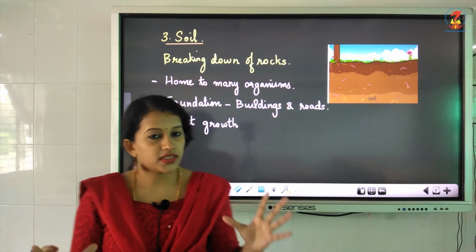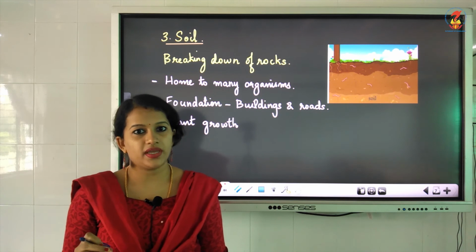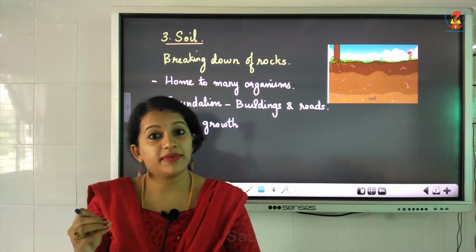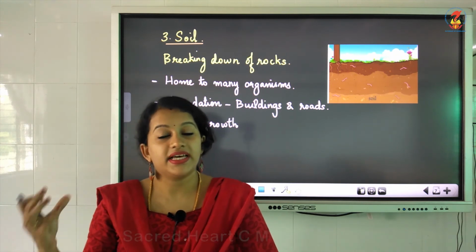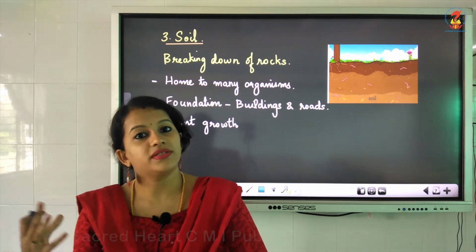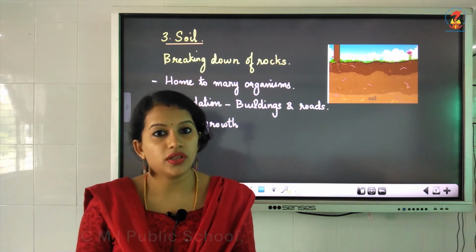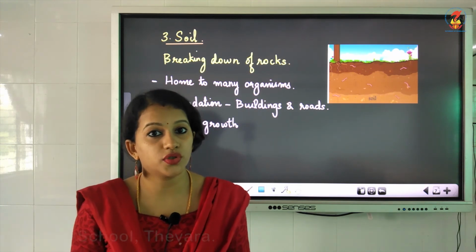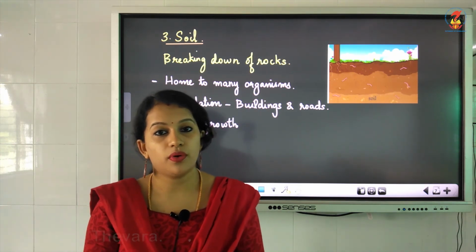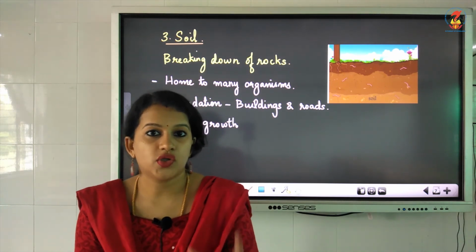The large rocks are broken down into small pieces. And what are the things that will break down this rock? It might be water, it might be the heat of the sun, or it might be the wind. All these will fall on the rock, and it will cause the rock to break down into smaller pieces. So that's how soil is formed.